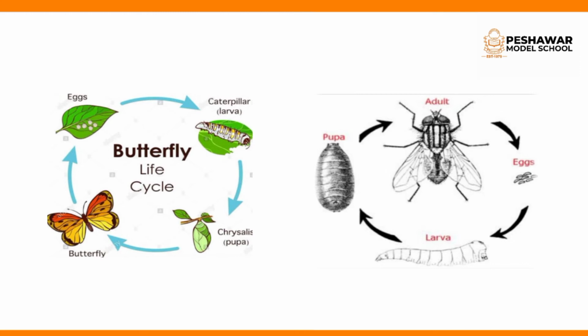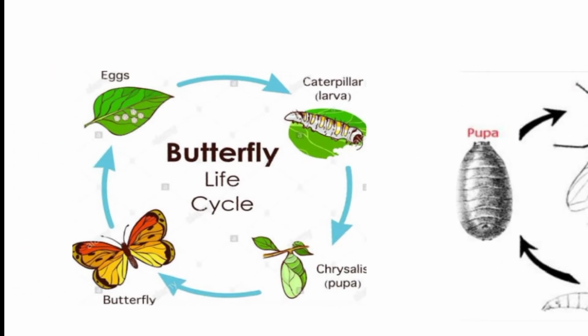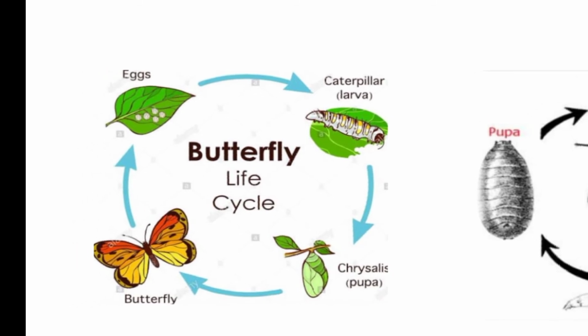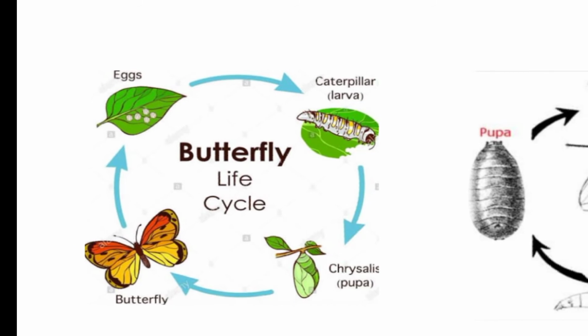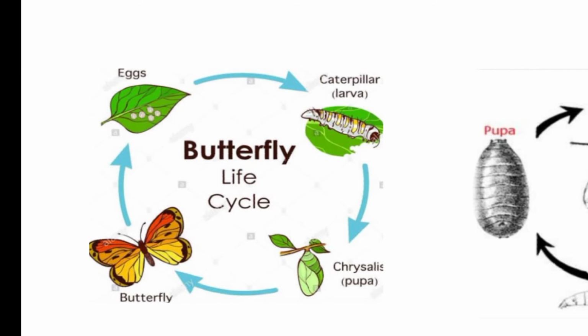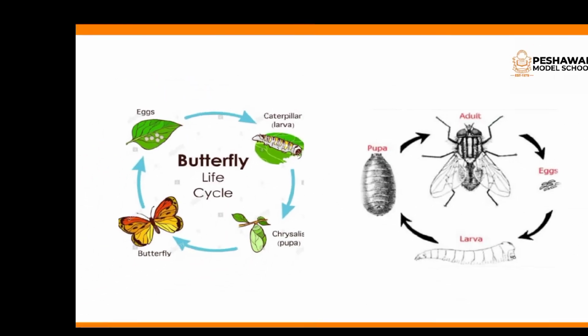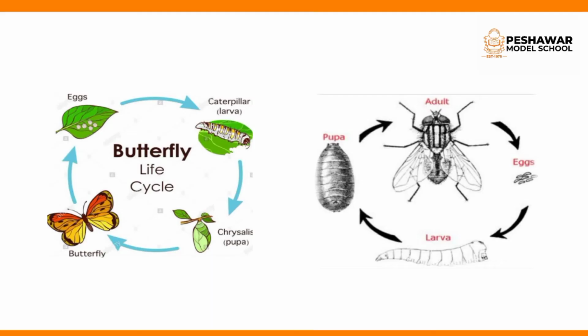In the diagram of the butterfly, the first stage is eggs, the second is larva, the third is pupa, and the fourth stage is adult butterfly.